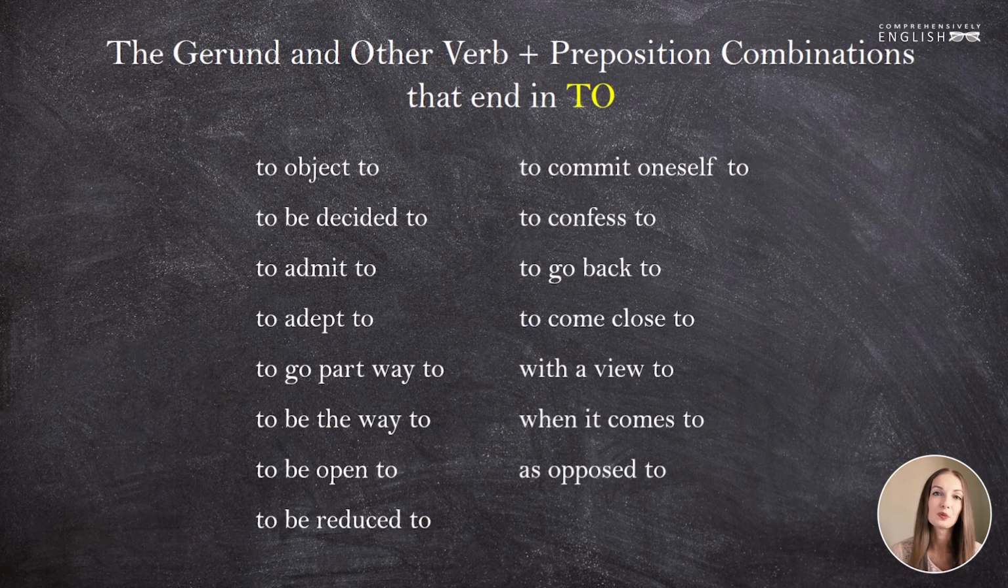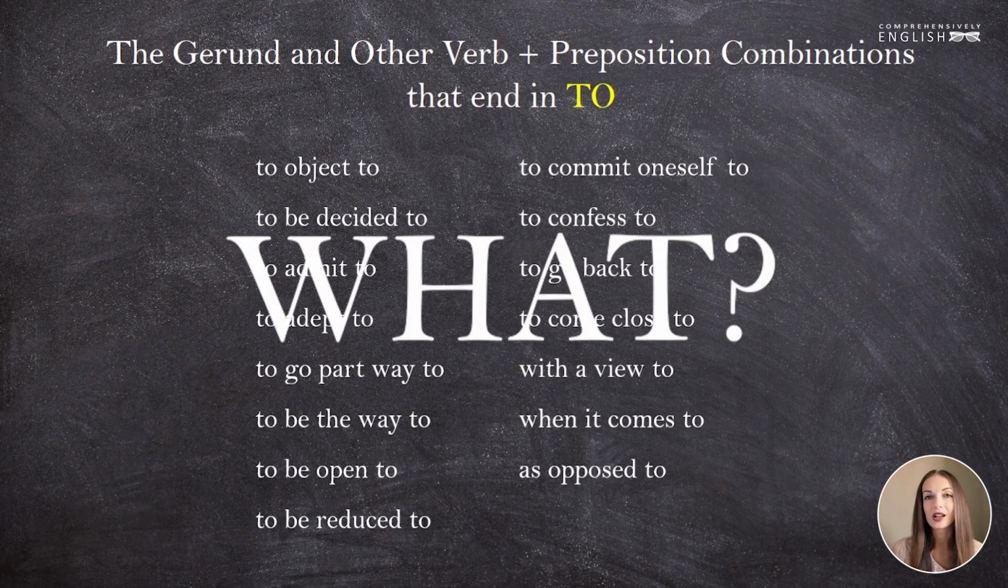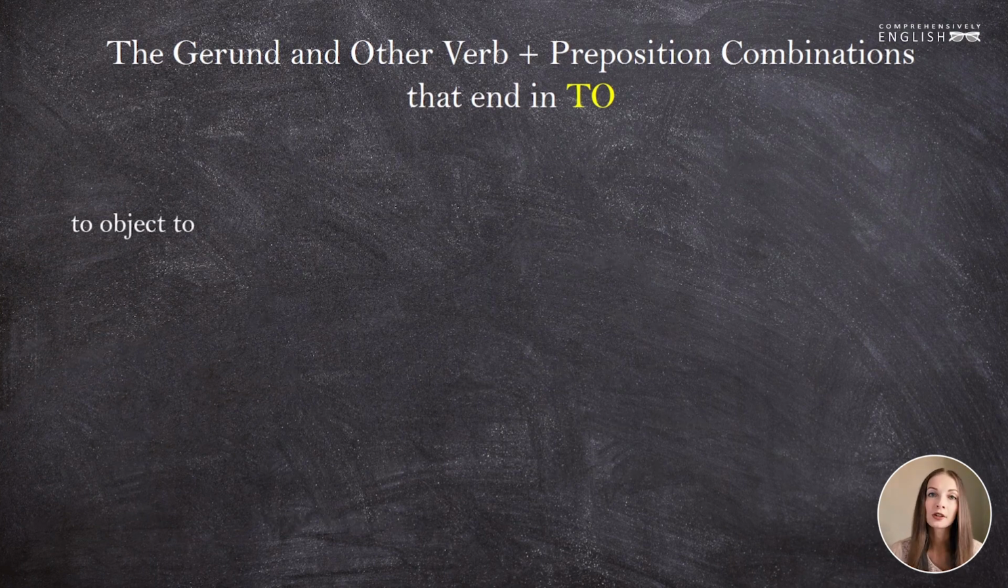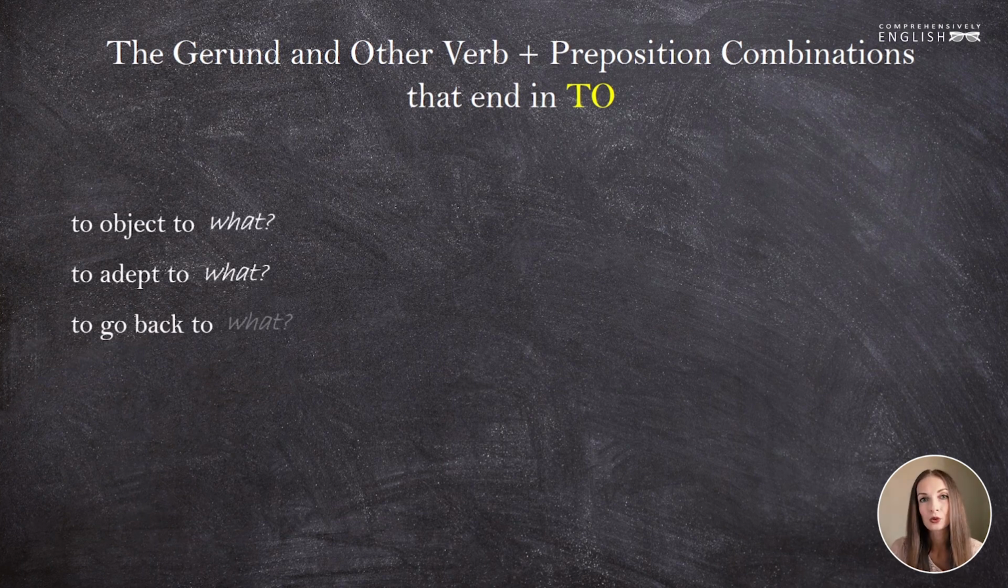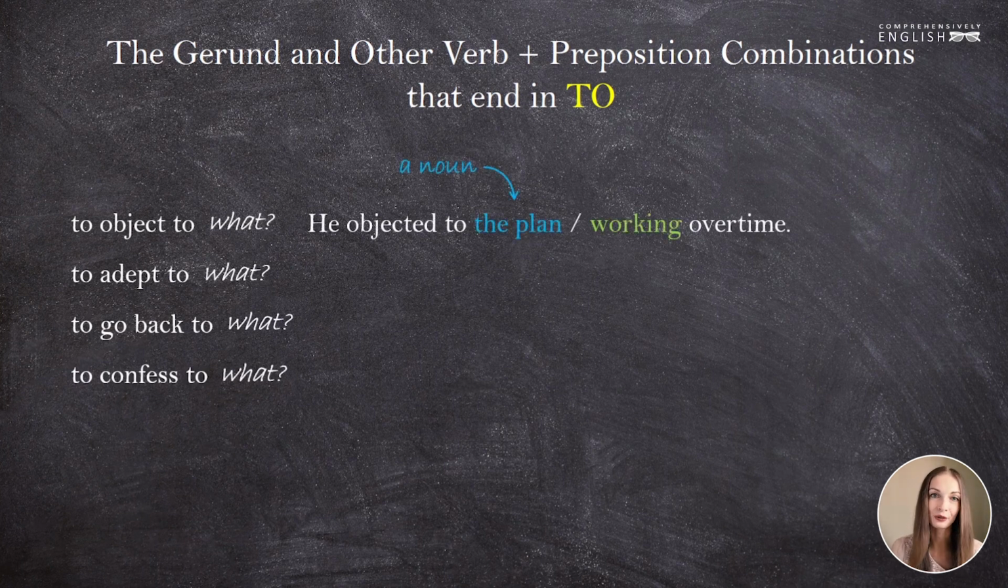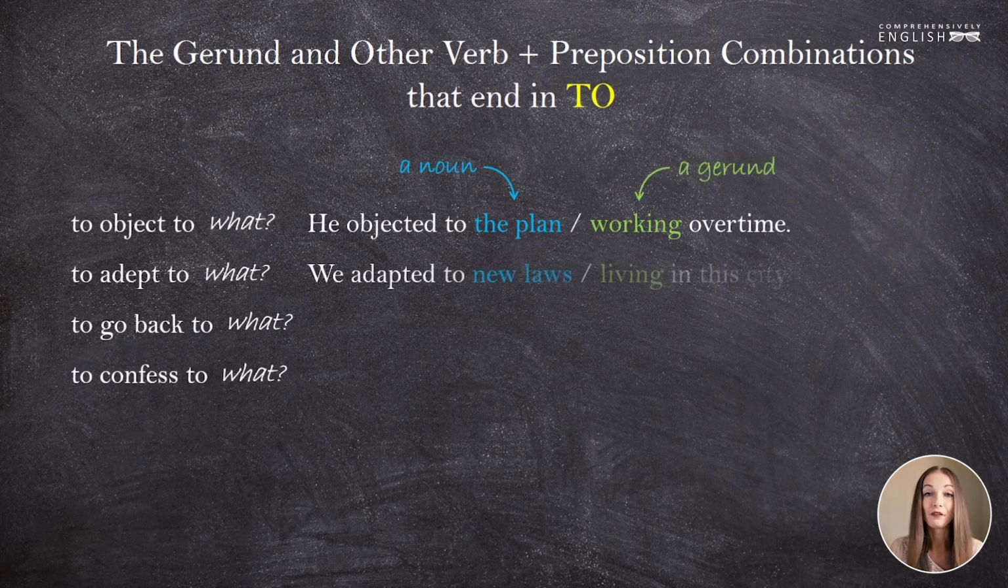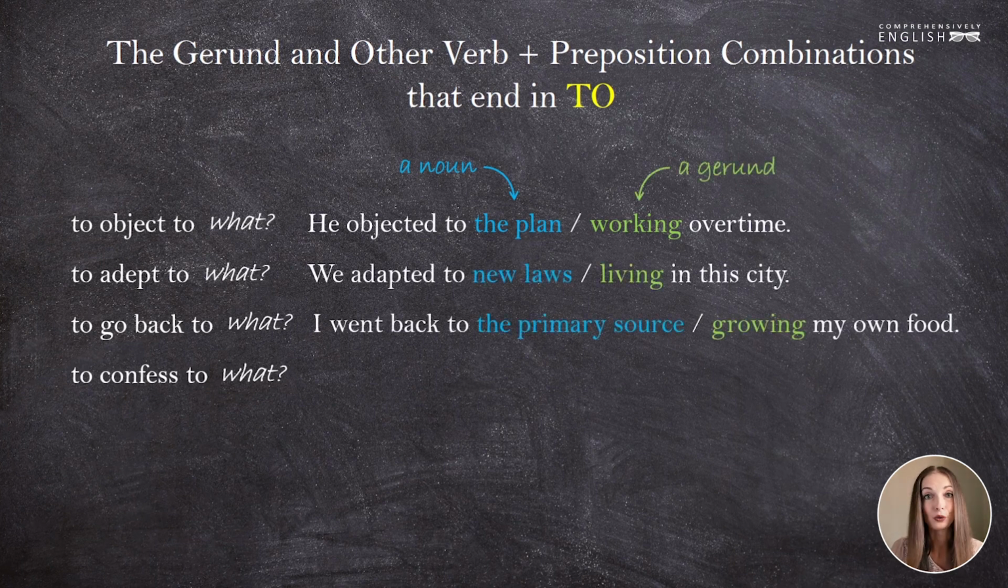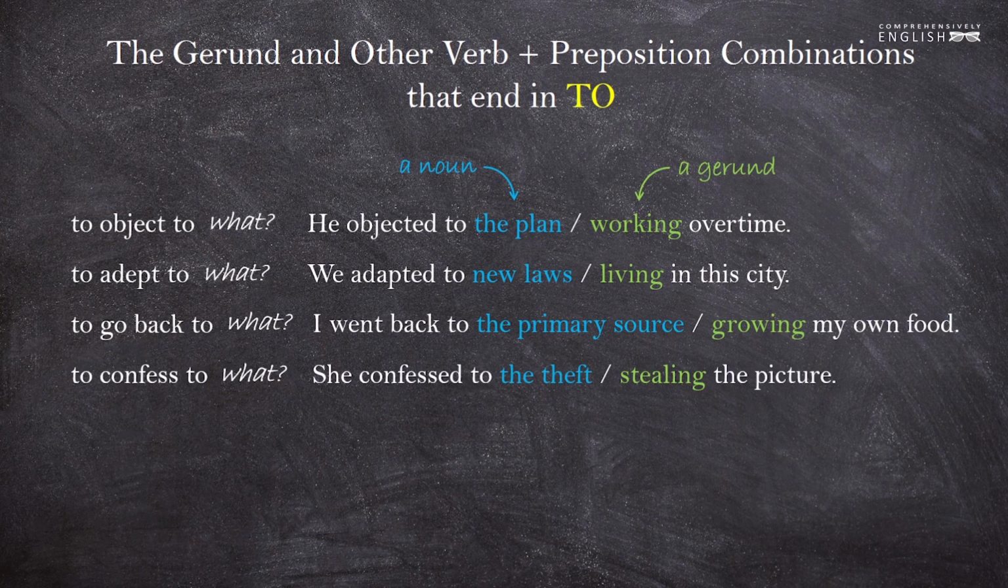What question can you put to all of these expressions? The question is what, right? You object to what? You adapt to what? You go back to what? You commit yourself to what? And your answer to these questions is either a noun or a gerund, a verbal that functions as a noun. Let us look at some examples.